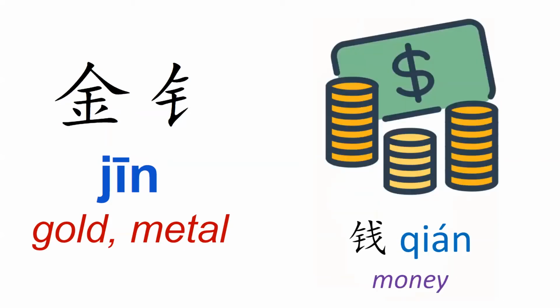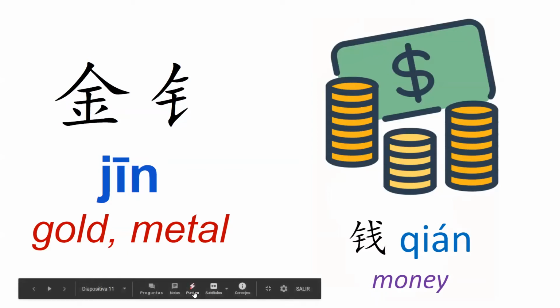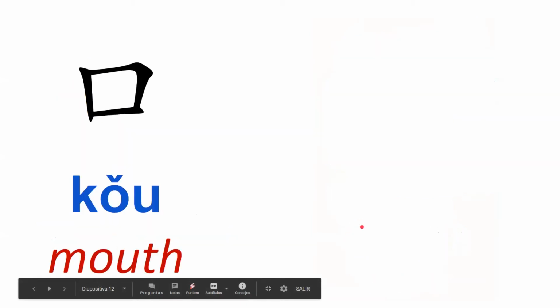So, for example, a very common word, something that we have already studied in the class, qian. This is the word for money, okay? And here at the beginning, you can see this radical, which is gold or metal, okay?